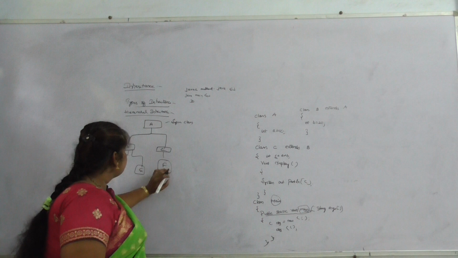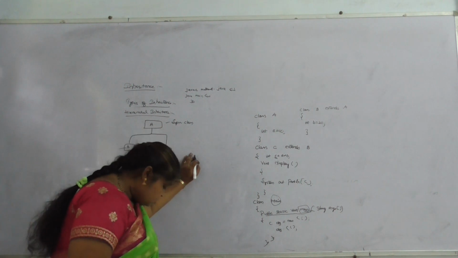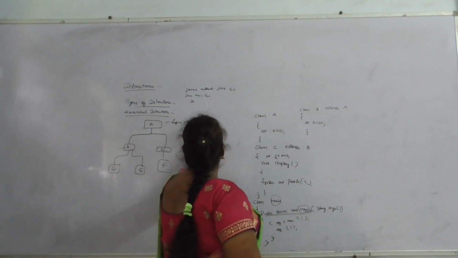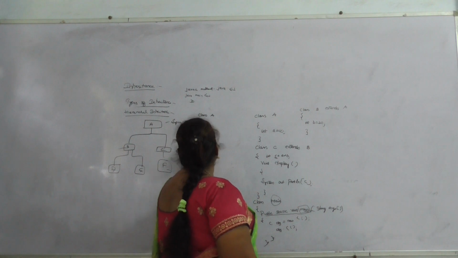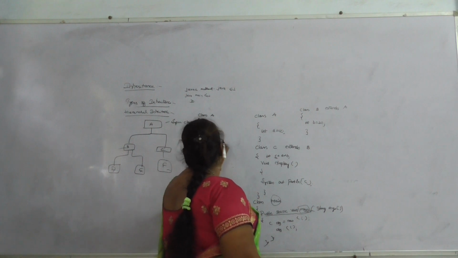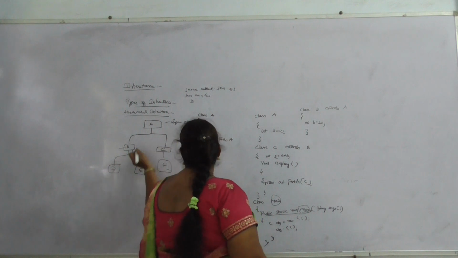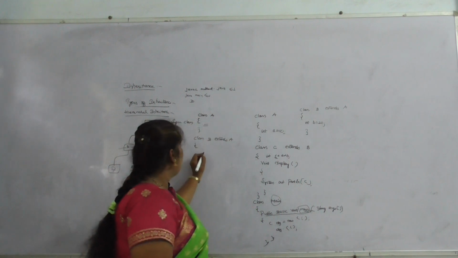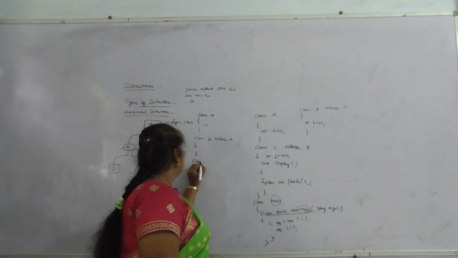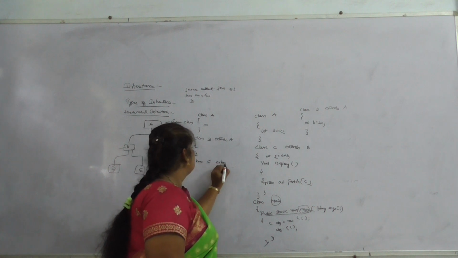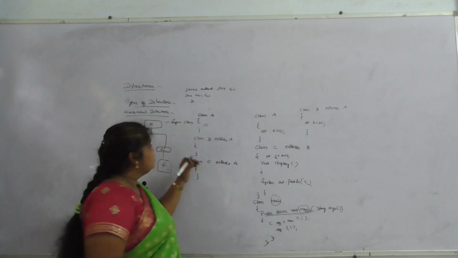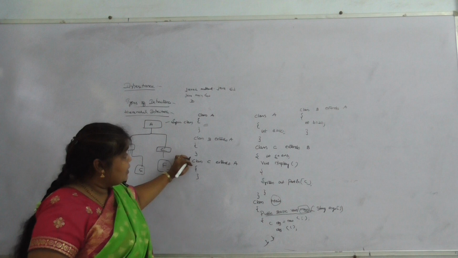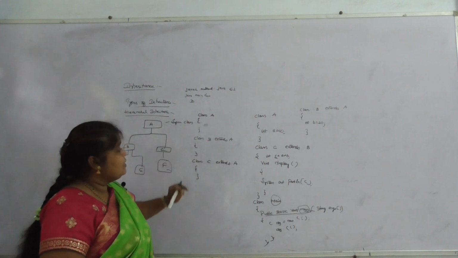The syntax for this is class A, statements in A, class B extends A. So all the data can be inherited from A only. Class C extends A. So this is the syntax that we are using: class A, class B and class C. All the data is inherited from class A only.